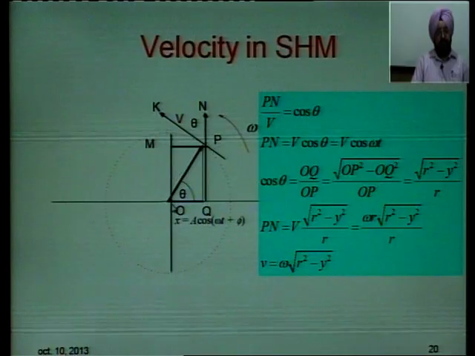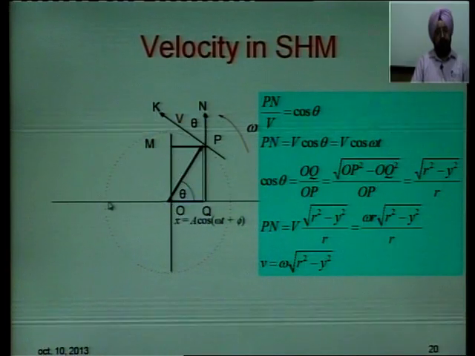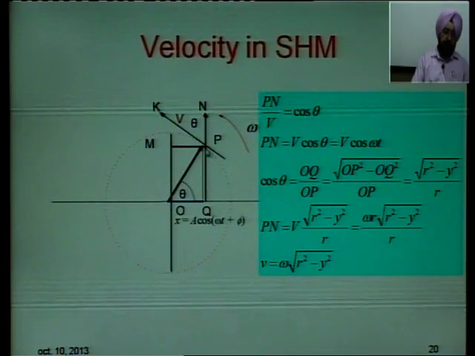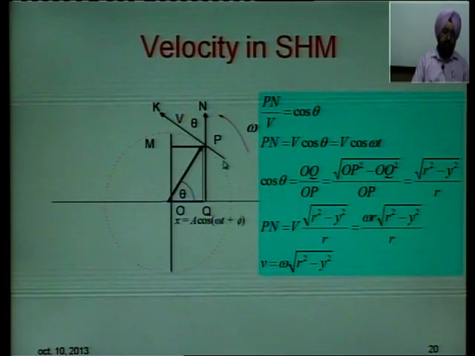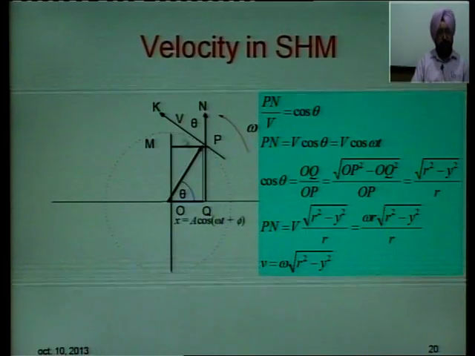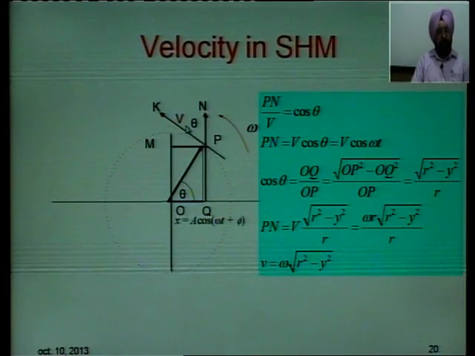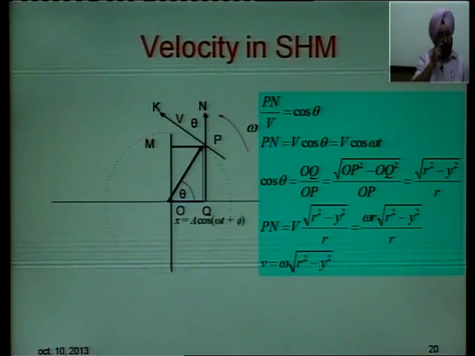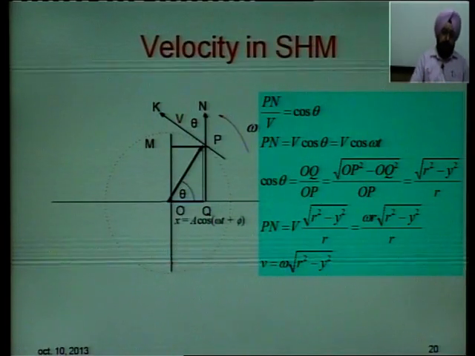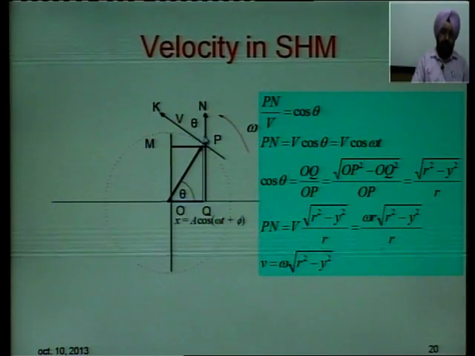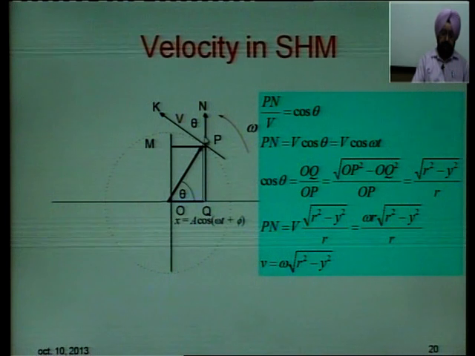The blue colored line gives you the mean position of the particle. The velocity at any point is given by the tangent drawn at that point. So, draw a tangent at point P, Pk is the direction of the velocity and also gives you the magnitude of the velocity. So, if angle is theta at the center, angle here is 2 theta, this is also theta.